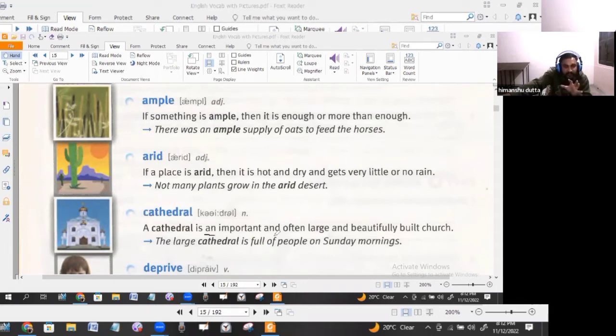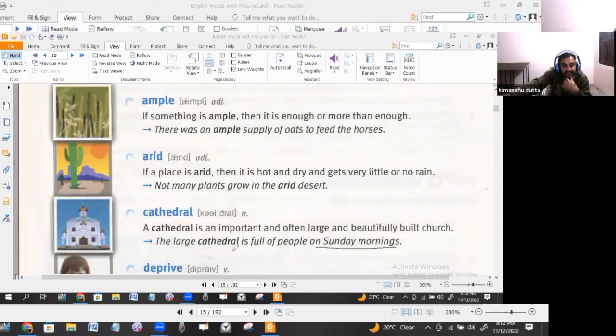It is an important and often large, beautifully built church. Here they worship: the nuns, the fathers, the sisters, all of them. They pray there in the cathedral. A cathedral is a beautifully built church, which is often large, huge in size, and important, like in Shimla. If we visit Shimla, then we must visit that particular church, that cathedral.